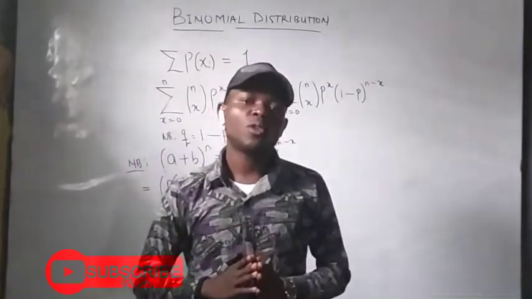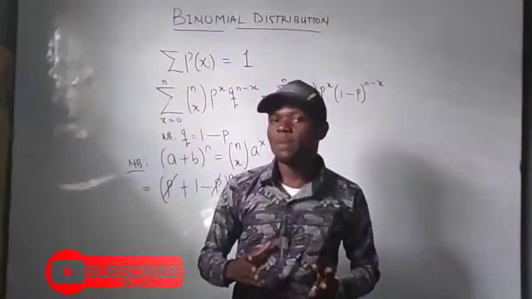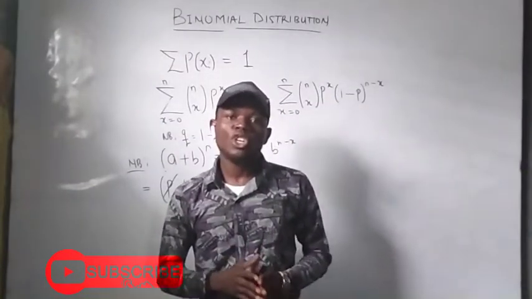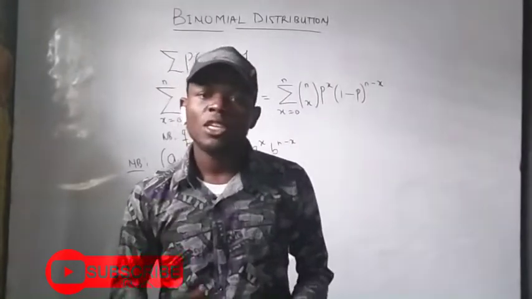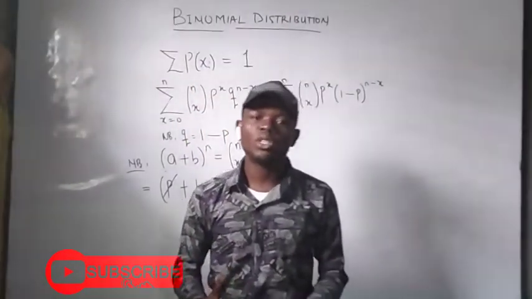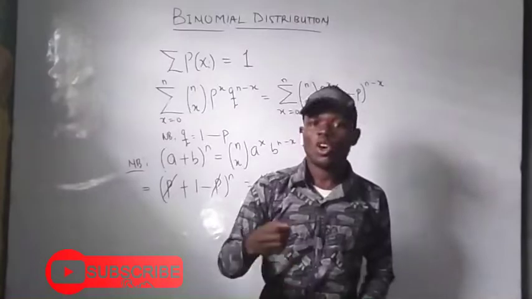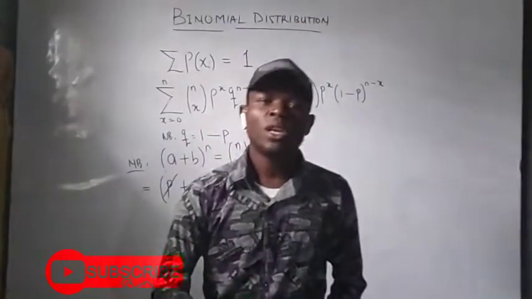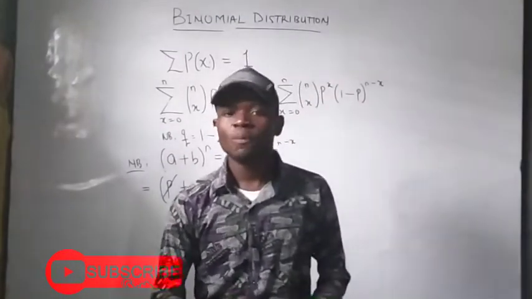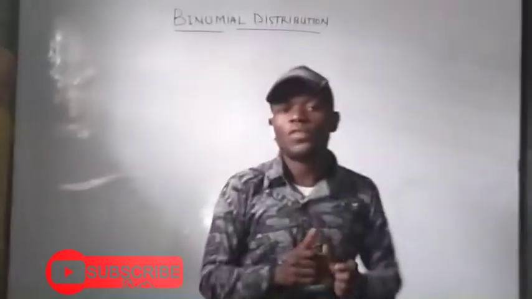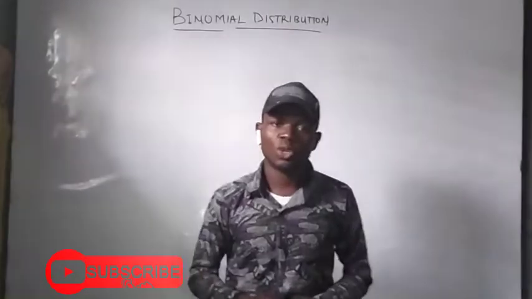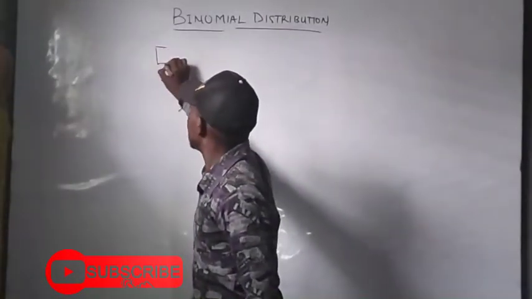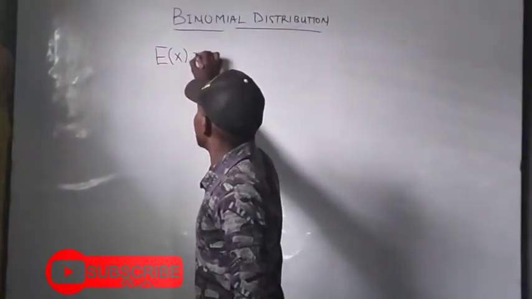Now, how do we solve for the mean and the variance and perhaps the standard deviation of a binomial distribution? Because every distribution is characterized by the mean, the variance, perhaps the standard deviation, the skewness, and the kurtosis of that distribution. So follow me as we solve for the mean of the binomial distribution. To solve for the mean of a binomial distribution, we go through the mathematical expectation, which is given as the mathematical expectation E of x is actually equal to what?